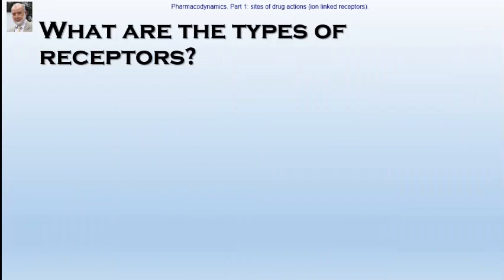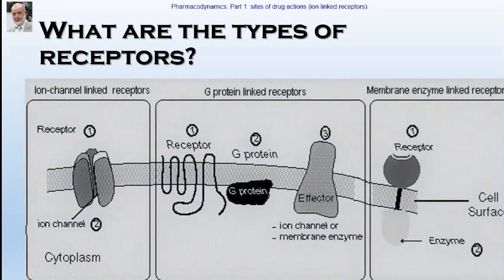So what are the different types of receptors in the body? Of course, the body contains hundreds of types of receptors, but all of them belong to three major families. The first family is known as the ion channel linked receptors. This is the first group which we'll talk about, inshallah, today.